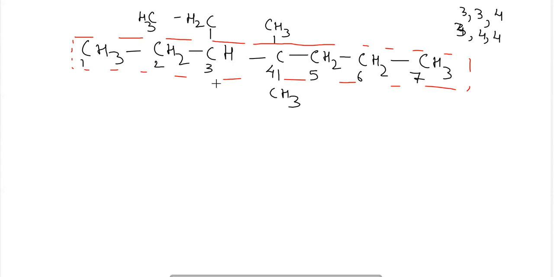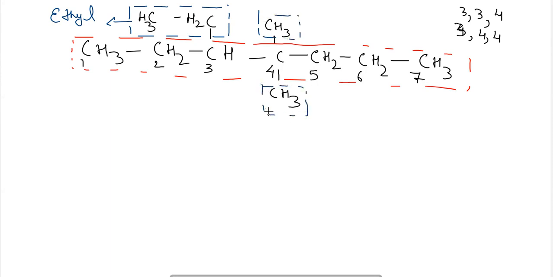Okay, 3, 4, 4. So we will start the numbering from the left hand side only, because it is providing the lowest number to the main chain which has to be given more preference. The main substituent which is to be given more preference is the ethyl here, and the methyls which are present here are of low preference. So the foremost preference must be given to the ethyl group here. According to that, the numbering will be 3 provided to the ethyl group.